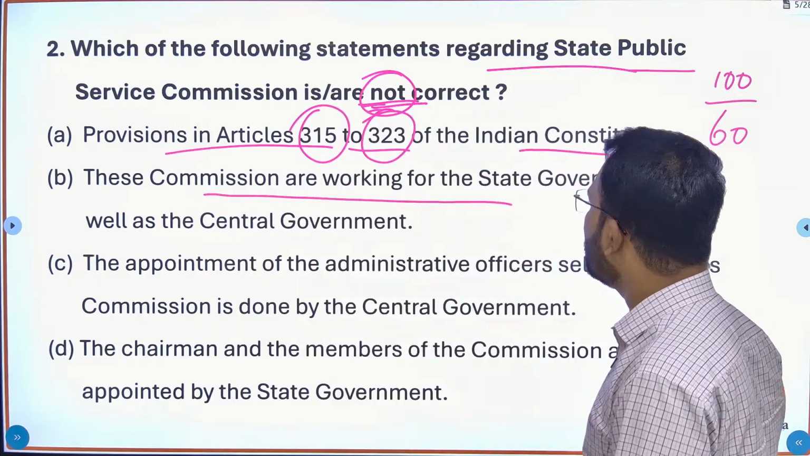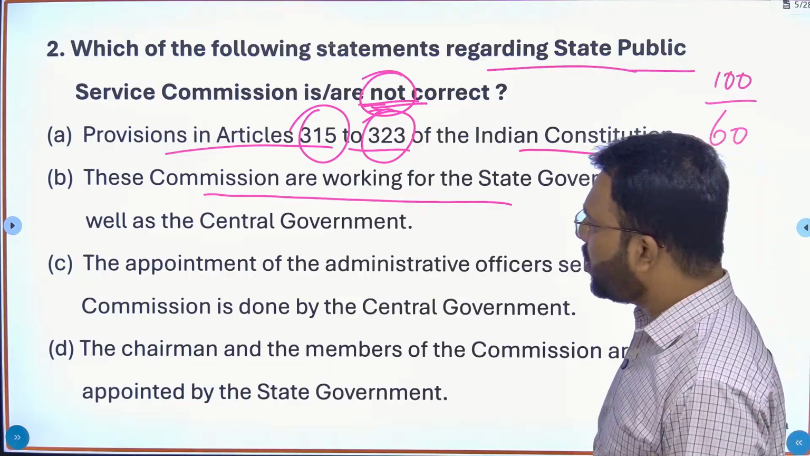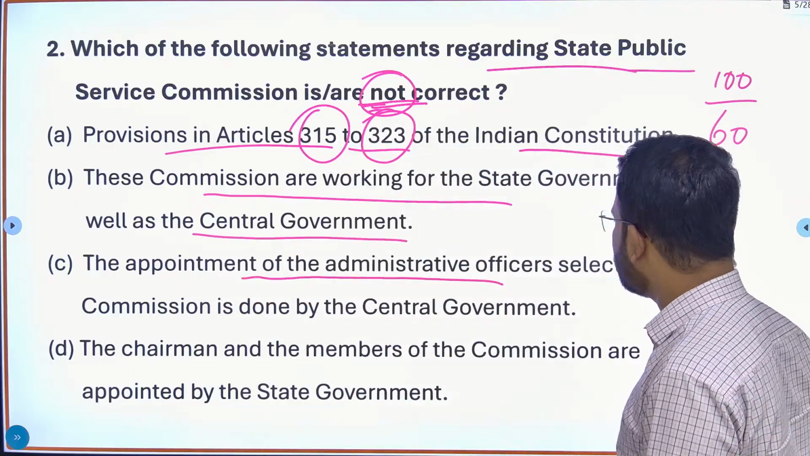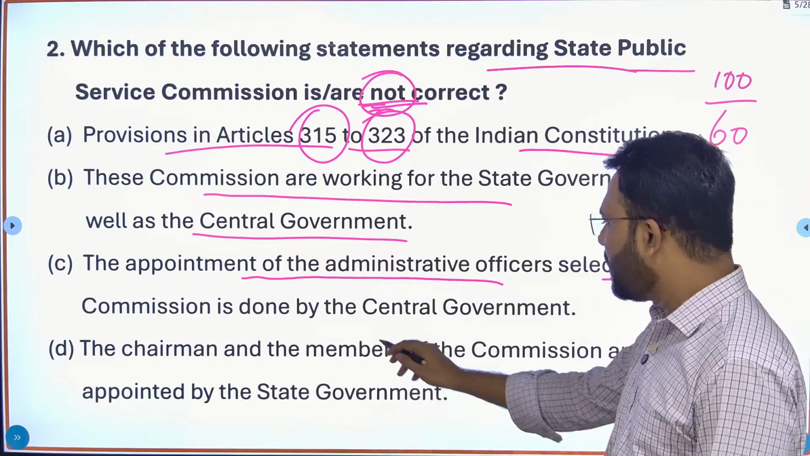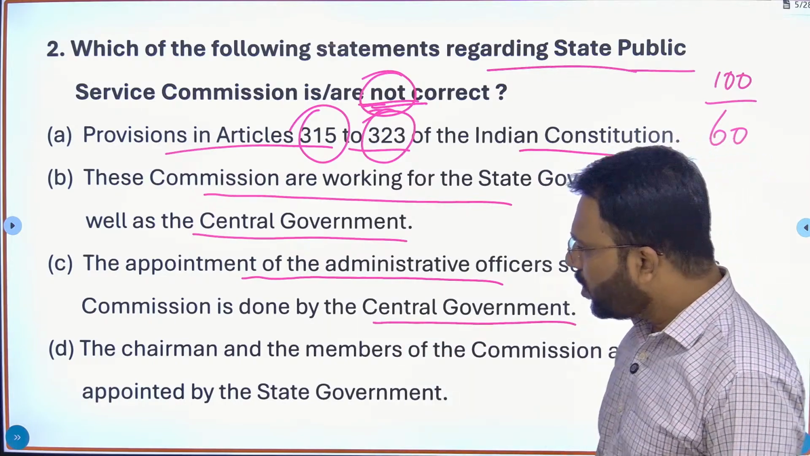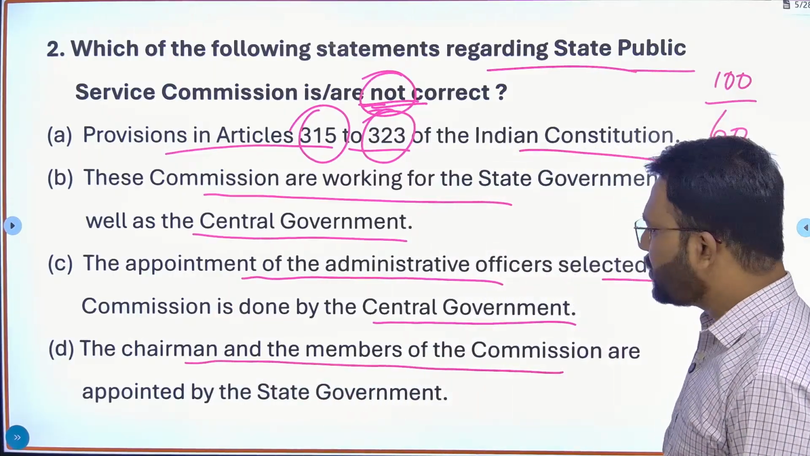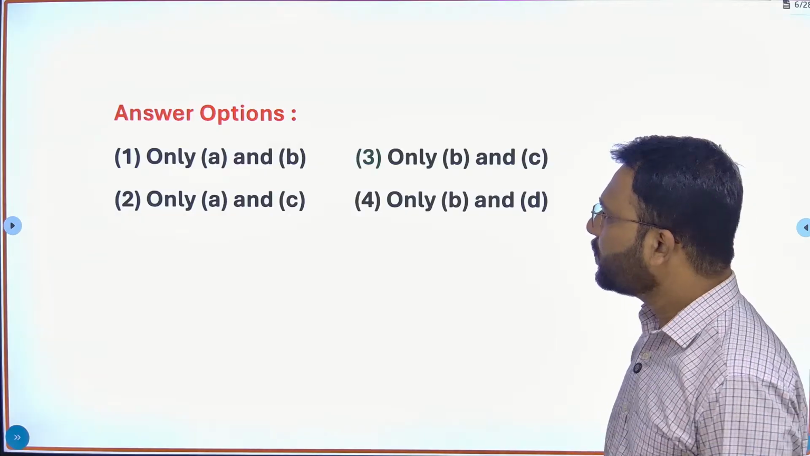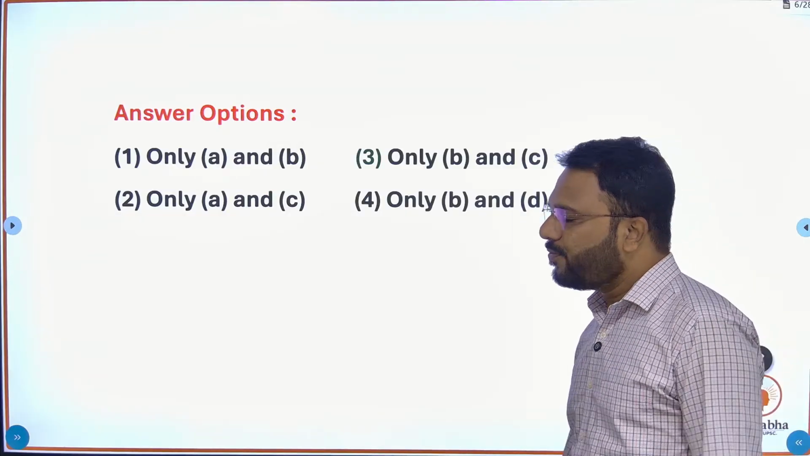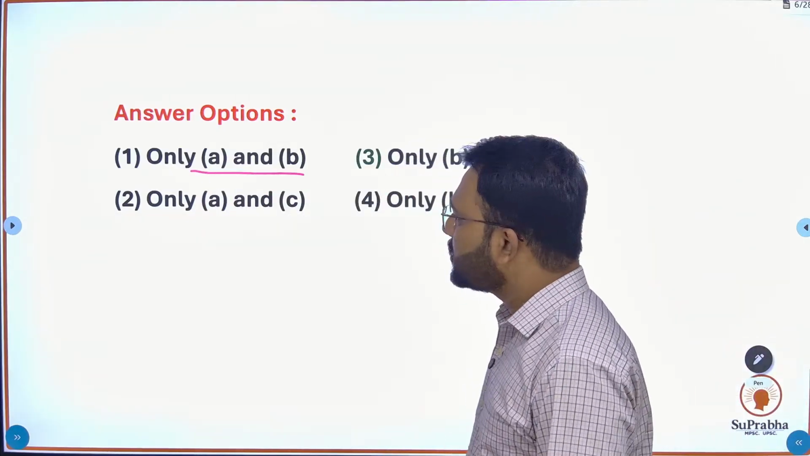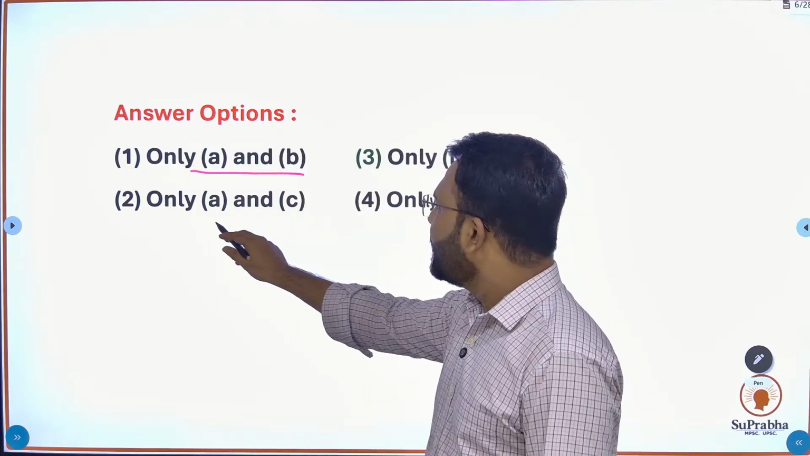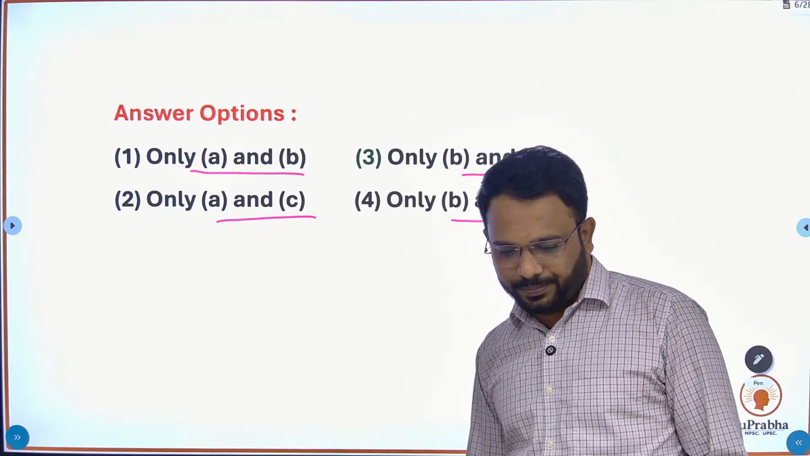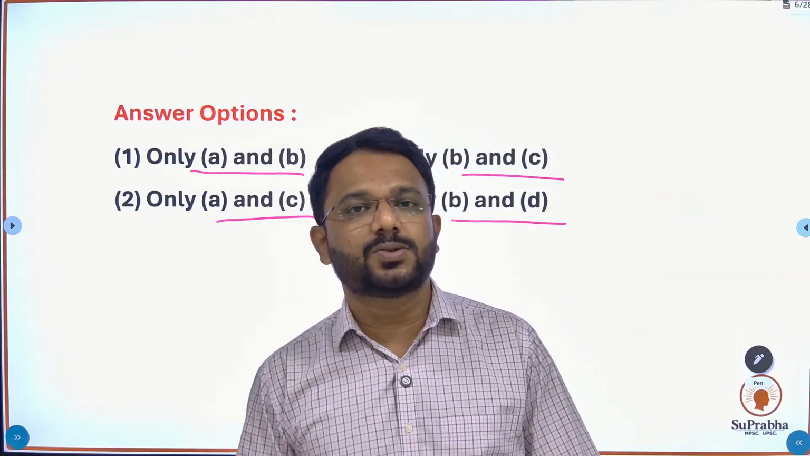Second, these commissions work for the state government as well as for the central government. Third, the appointment of the administrative officers selected by the commission is done by the central government. Fourth, the chairman and the members of the commission are appointed by the state government. Let me give you the options. The first option says only A and B. Then A and C, B and C, and B and D. So what will be the answer of this question?